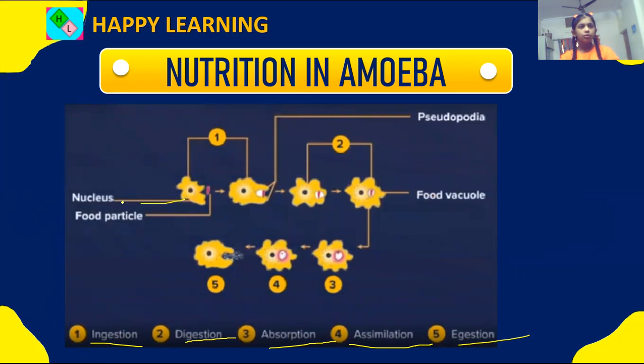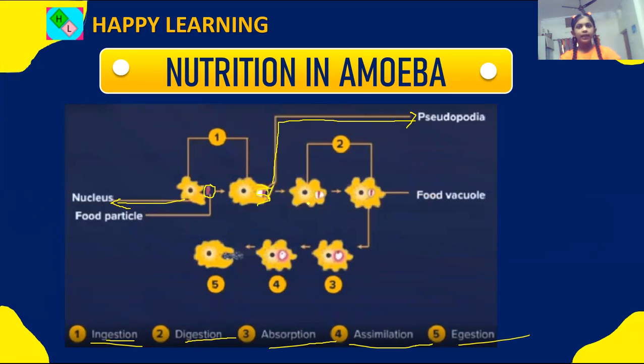This is the nucleus, and this is the food particle. The first step is ingestion. This finger-like projection captures the food particle with the help of its false feet called pseudopodia. The second step is digestion.